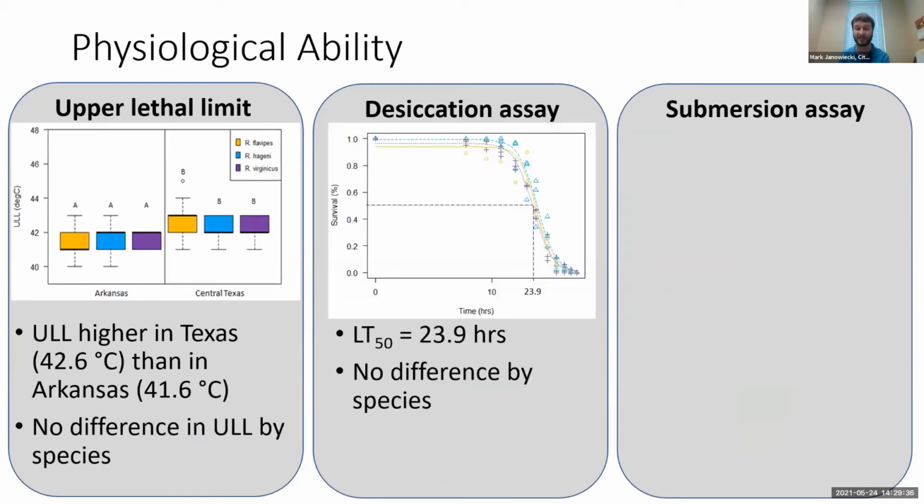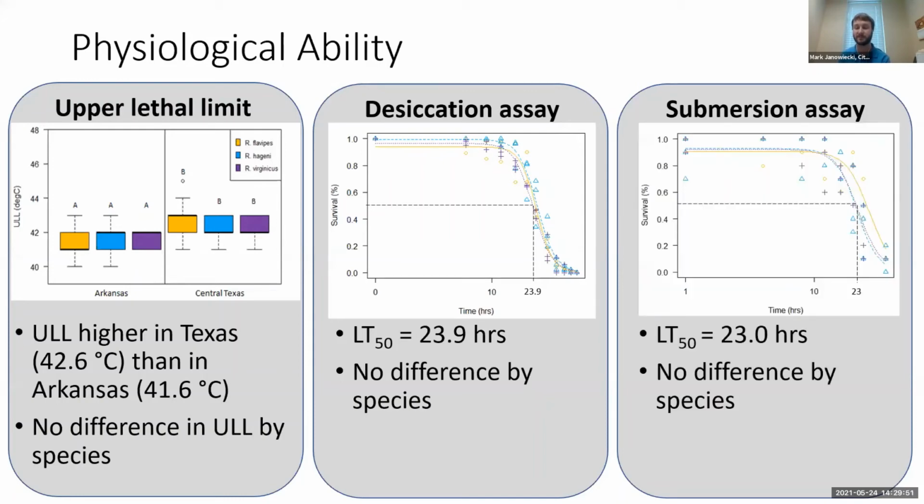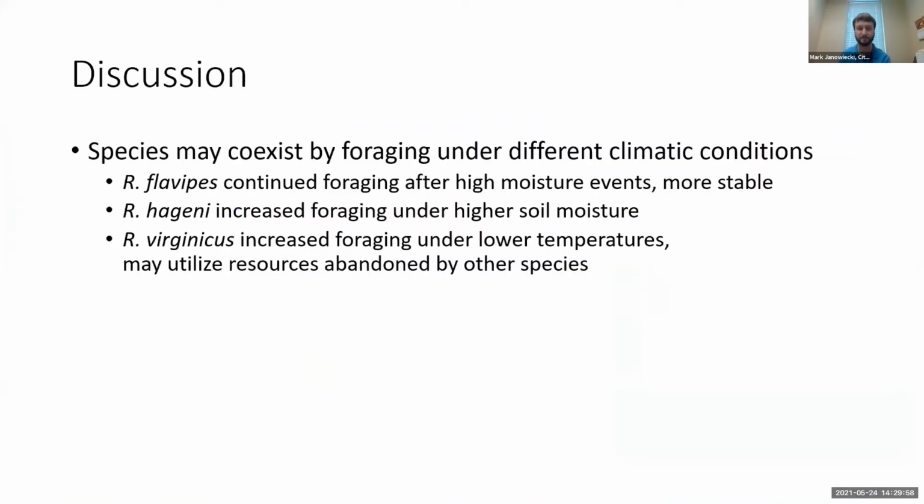Similarly, for the desiccation assay, all the different colonies, this is 2 or 3 colonies of each species, were able to withstand desiccation to the same extent. So there was about 24 hours as the lethal time at which 50% died, and there was no difference by species. Same thing for submersion. There's a lethal time 50 of about 23 hours and no difference by species.